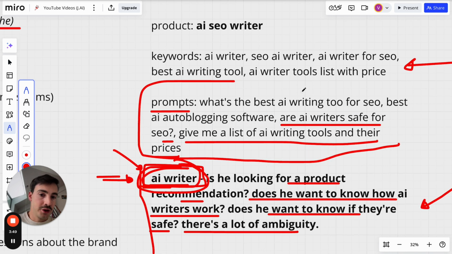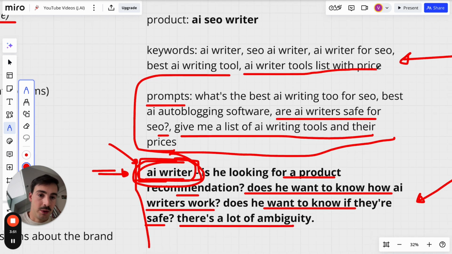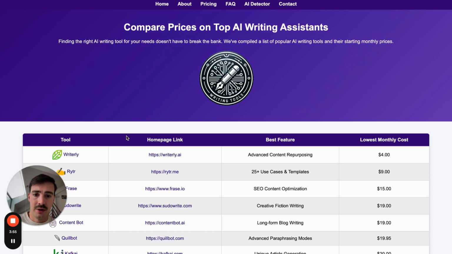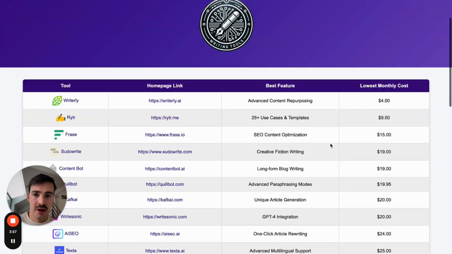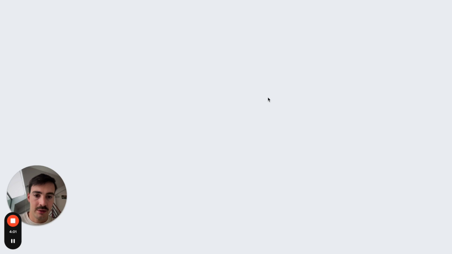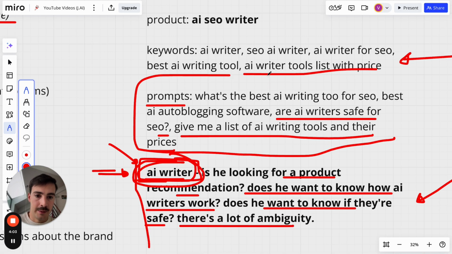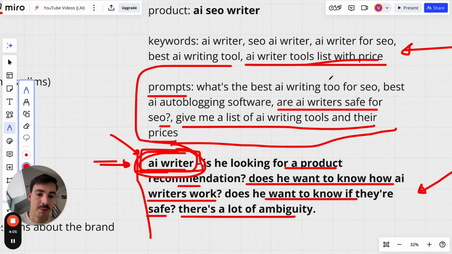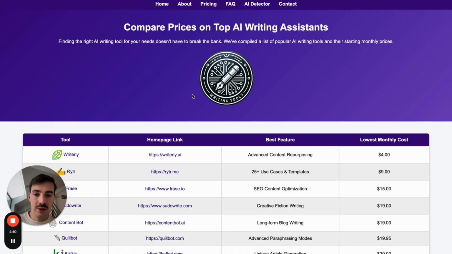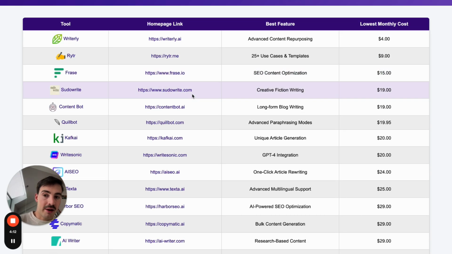If you search for this on Google, AI writer tools list with price, there's a couple of results. There's even this one result right here, which is basically a list of these. However, it's not good enough. If you search for the same thing, AI writer tools list with price, or give me a list of AI writing tools and their prices, it will give you the same thing, but then you can go back and forth. You can even say, give me a table of results.